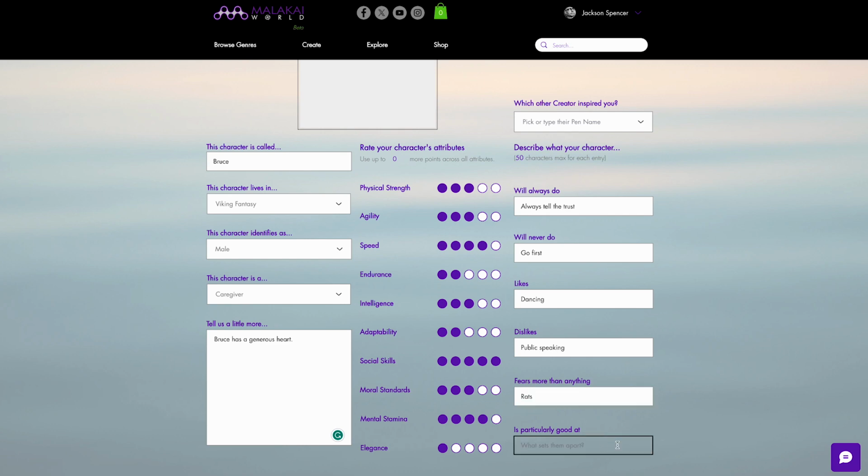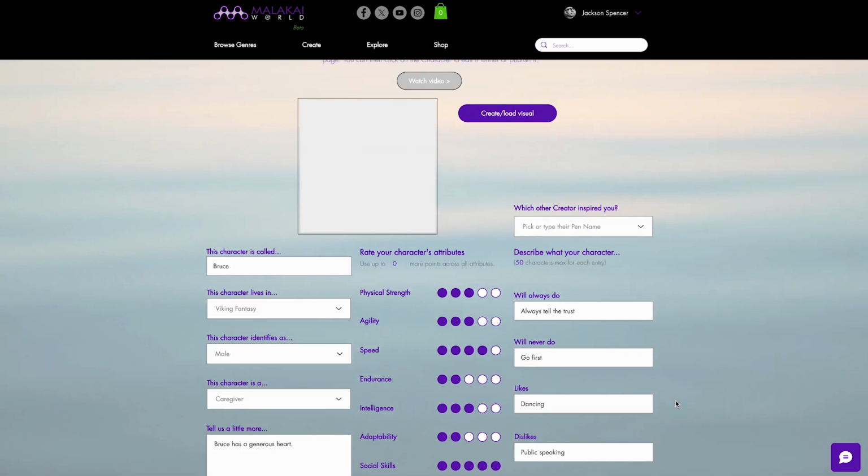Let's make Bruce a very good archer. In Viking fantasy, that can be useful. And as part of this, you can also mention a creator whose work has inspired you, another member of the Malakai World. This is a good way to showcase someone else, to nurture the community, and to demonstrate how you've been influenced by someone else's choices and have made your own.